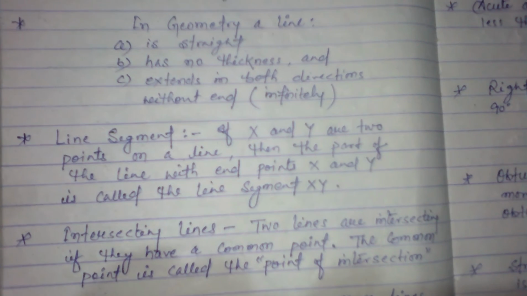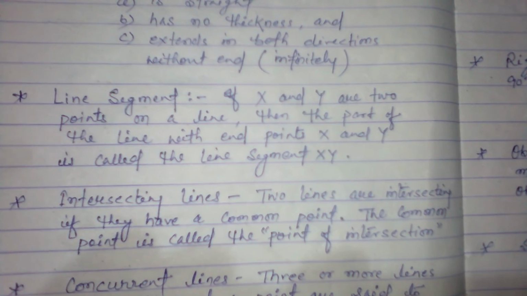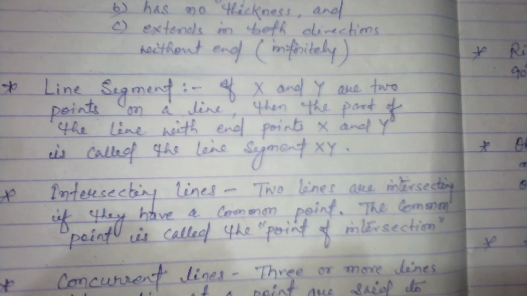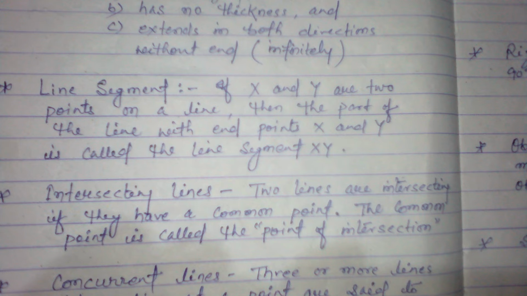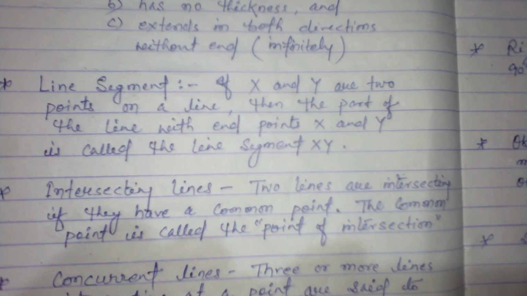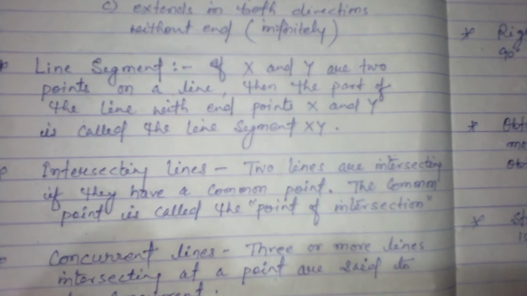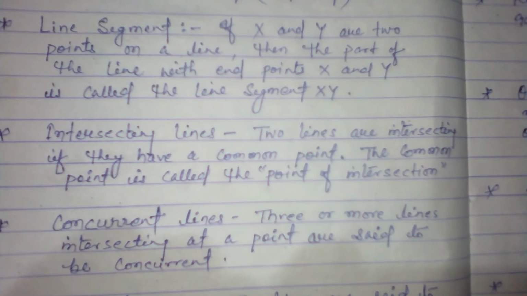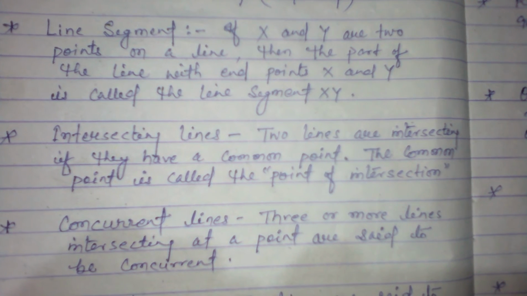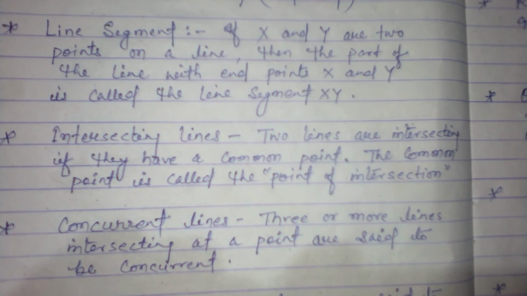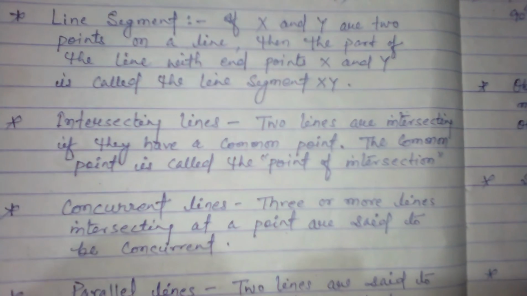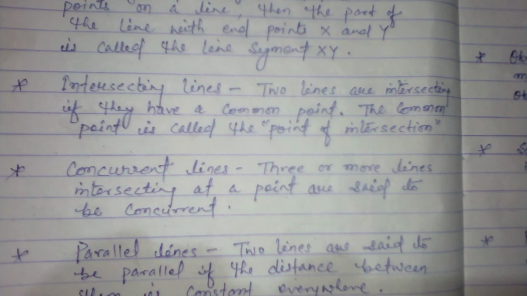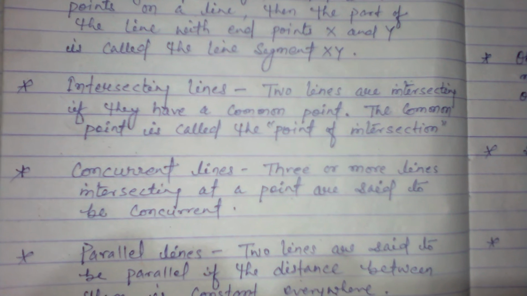After that, line segment. Suppose x and y are 2 points on a line, then the part of the line with end points x and y is called the line segment xy. Intersecting lines. Two lines are intersecting if they have a common point. The common point is called the point of intersection. Concurrent lines. Three or more lines intersecting at a point are said to be concurrent.